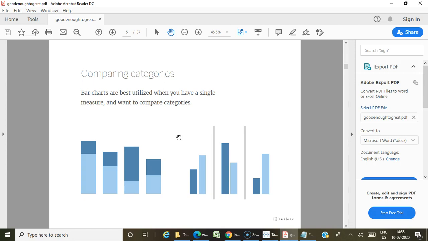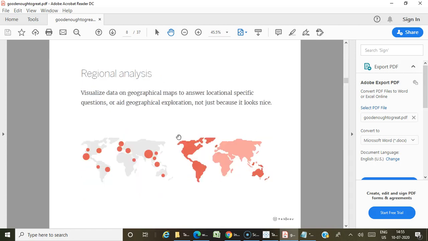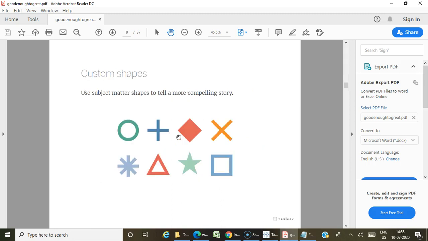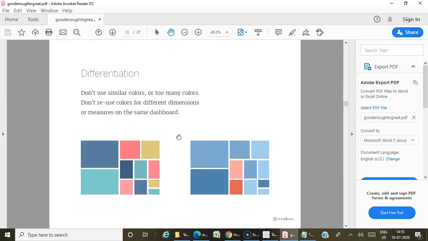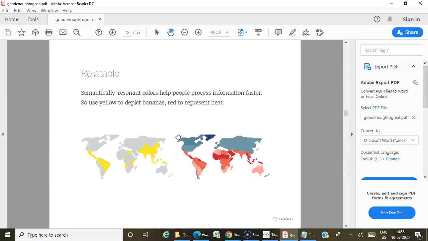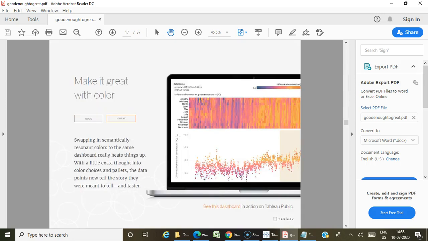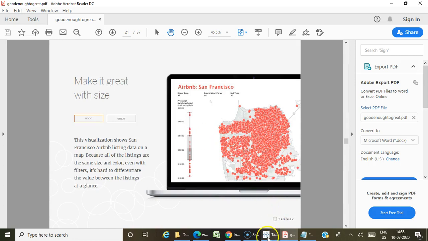They also have a different perspective of explanation about each and every graph and visualization. When you are comparing categories, what graph you need to use; in case of distribution, trend lines, geographical analysis; where shapes will be most useful, where color is more useful, and where size is more useful. They have explained everything in a very clear way.